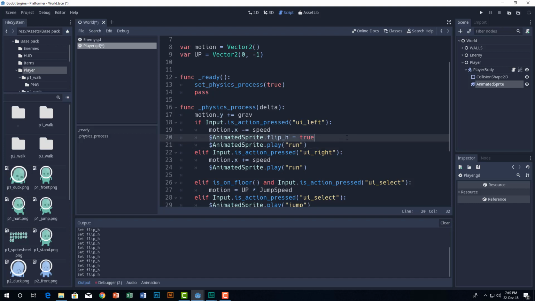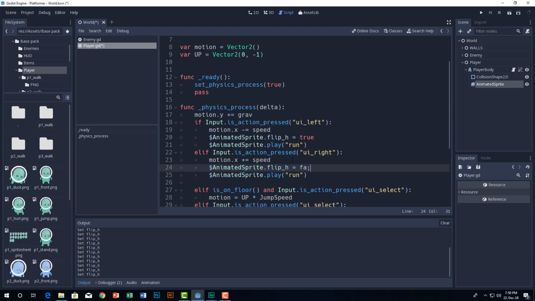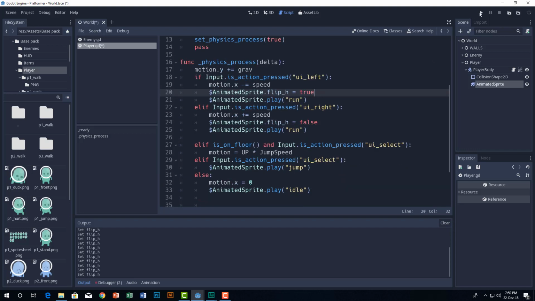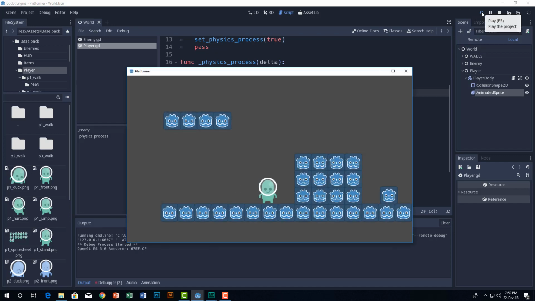and make sure that this thing is above, because we want our player to first move to the right direction, move horizontally, and then play the run animation. That's it. If you don't do that, it will be true forever. So make sure you do that. So it will work fine now.